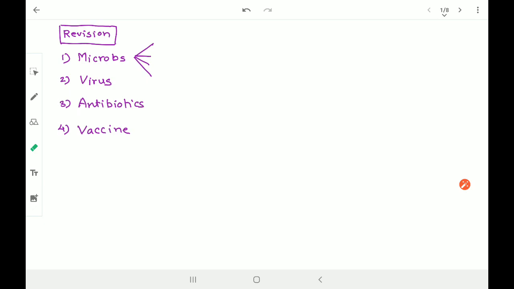Later on we talked about antibiotics, which work on microorganisms, but antibiotics won't work on diseases causing virus, sorry. So the antibiotic can be helpful for those diseases which are caused by microorganisms, and for virus we need vaccine. For diseases caused by virus we need vaccination. So I have already suggested that you can try finding what exactly a vaccine is and how exactly it is created.